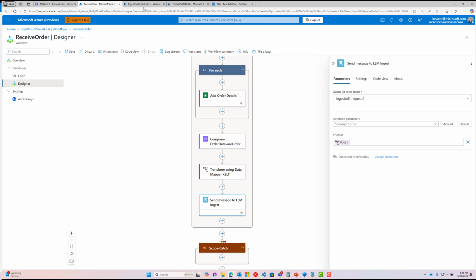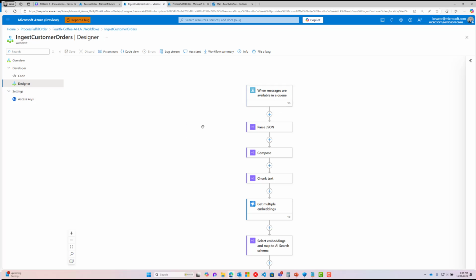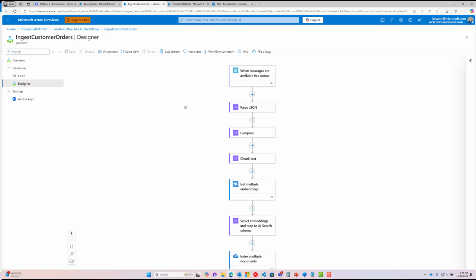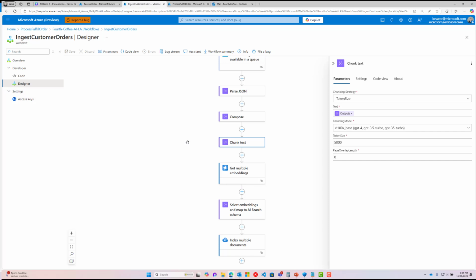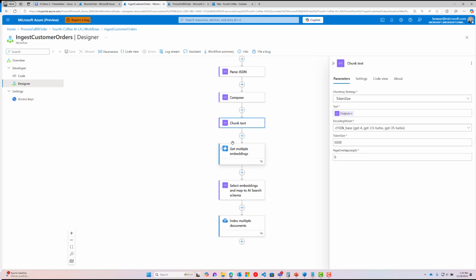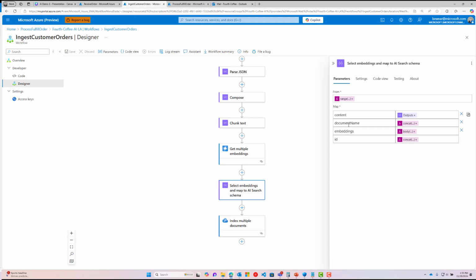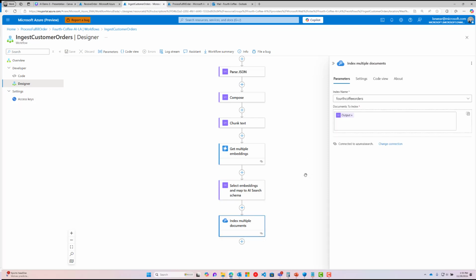Then we've got another workflow that's going to dequeue this message and do some data preparation. We're going to perform some chunking. This is the out-of-box chunking operation that we're going to use. We're then going to generate some embeddings from that chunked result, select those embeddings, and then index the document. In case you're wondering about more information on this data prep, we do have templates. We also have blog posts on our tech community blog. We've gone through that in more detail there, but this is the traditional RAG ingestion pattern.